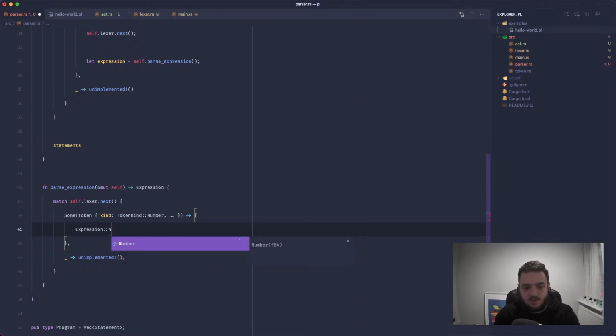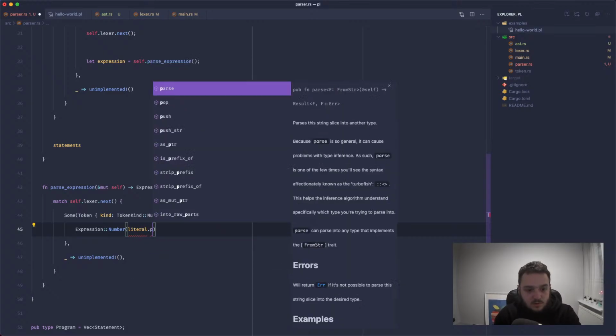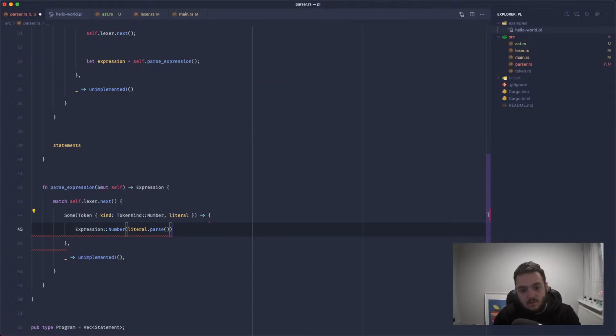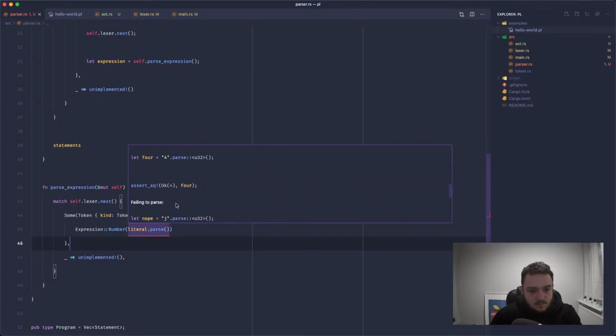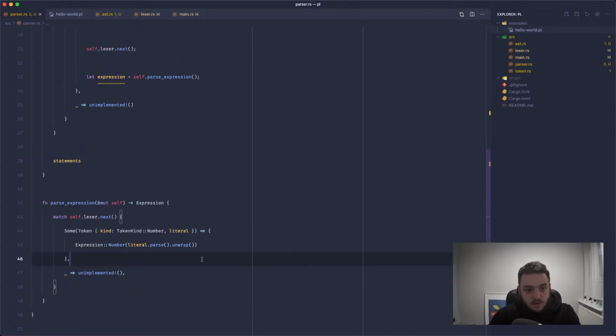So let's just do an Expression::Number, and we actually want the literal as well here. Which is fine because I think this will basically give us the literal value, and we can say literal.parse. Does this work? Mismatched types: expected f64, found enum Result. So we need to unwrap this. And now this should work.